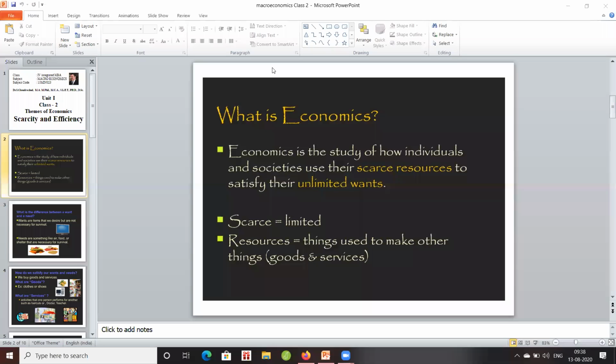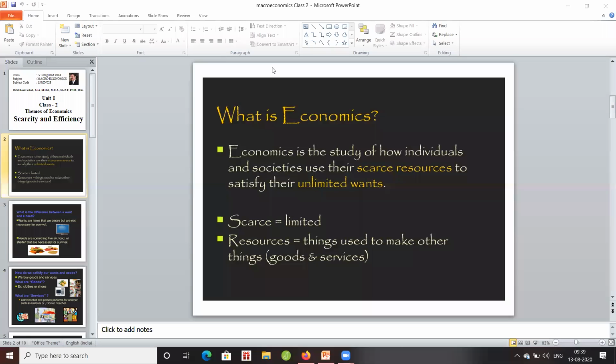If you spend on fruits, then there will be scarcity for buying the biscuit. Similarly, the other way, if you go for the biscuit, then within that 100 rupees, the amount will be less for the fruit. So the only thing is, with the available resources, how effectively we are spending, because human wants are unlimited, but the resources are very limited. That is why the word scarce is used. Scarce means it's limited. There is a limit for that particular available resource.